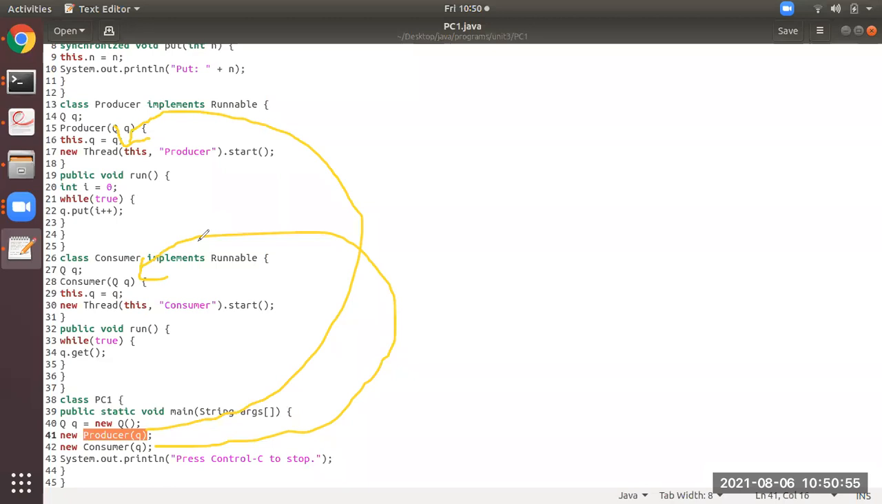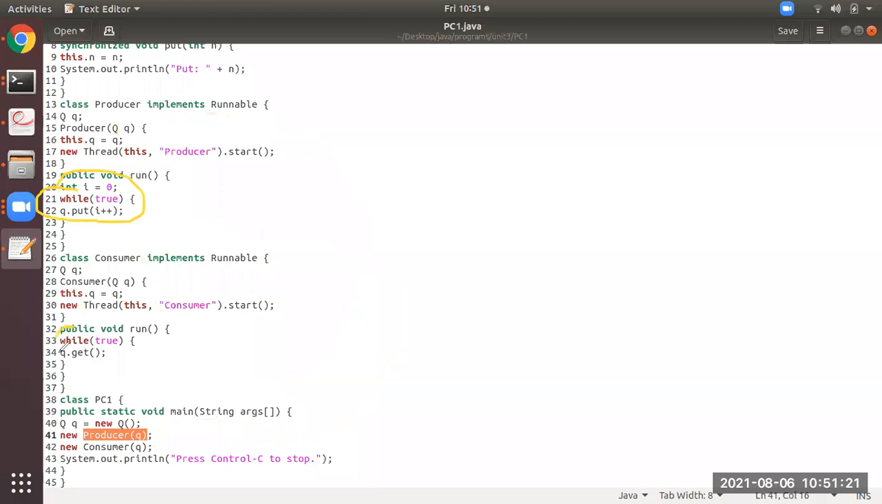Now, from the constructor calls at line number 17, the producer thread is created, and at line number 30, the consumer thread is created, and both of them will start, at line number 19 and line number 32, and the threads start running. Now you all please observe what they consist of. They both consist of a while loop. While true, so infinite amount of time it will keep on executing.